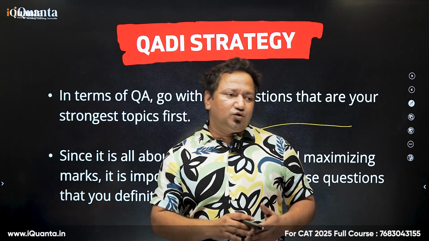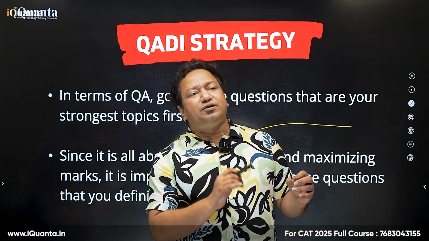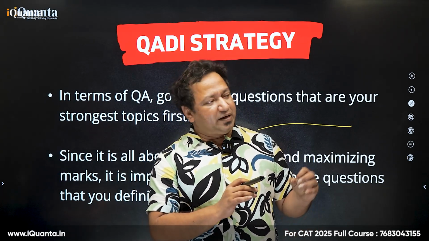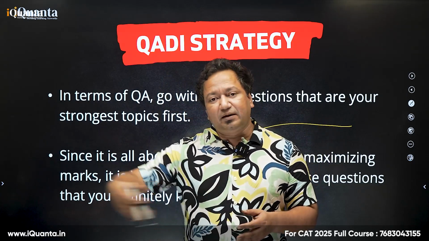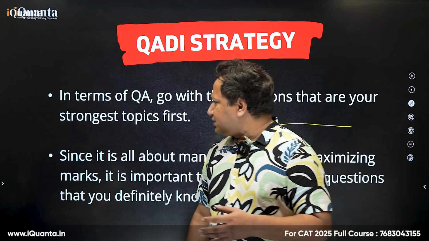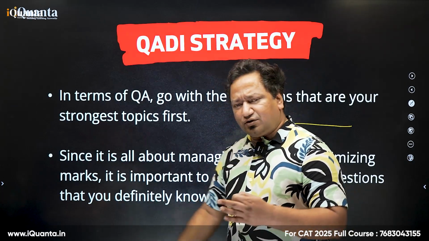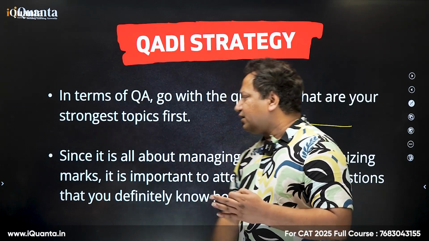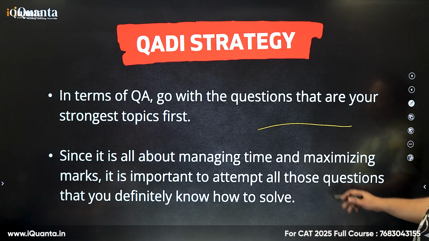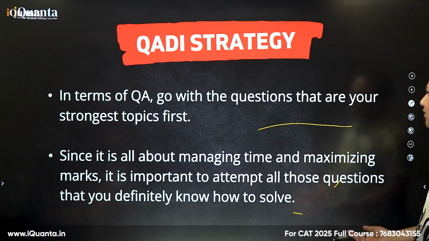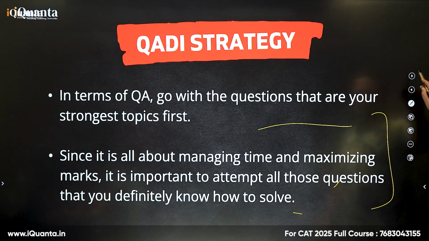Here, there is no fixed pattern. Like in CAT, we can actually determine that arithmetic and algebra would have these many questions, but in XAT that doesn't really happen. In XAT, you can have 4 questions of number system. That is a possibility. So whatever your strongest topic, go through all the topics, find which one is strongest, and just do that. Since it is all about managing time and maximizing marks, it's important to attempt all those questions you definitely know how to solve. Obviously, these things are kind of obvious.